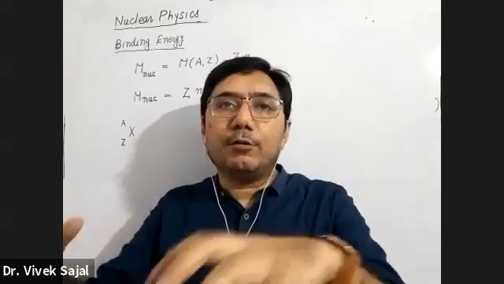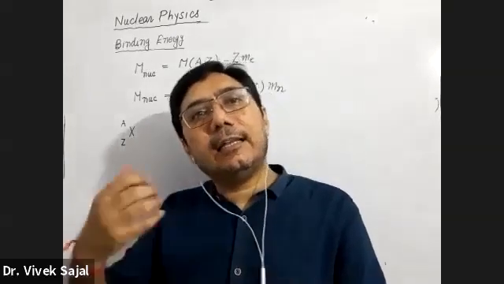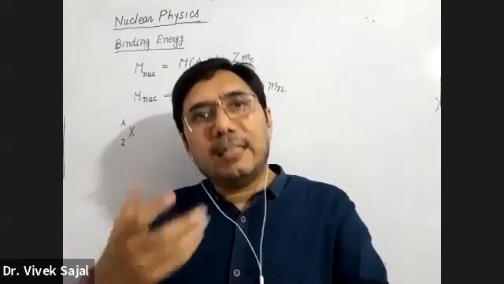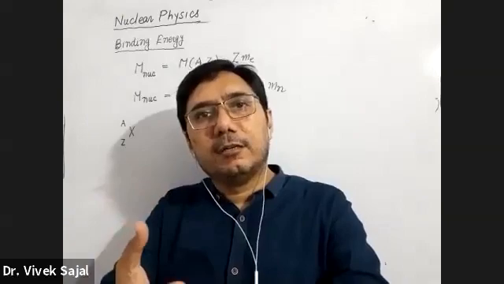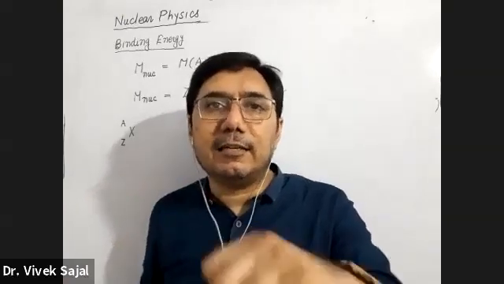Now the question arises: what is the source of this energy? When a nuclei is formed from constituent particles and energy is released from the nuclei, only then will it be in the bound state. So what is the source of this released energy, due to which this nuclei is in the bound state?